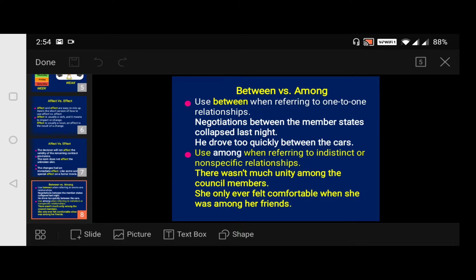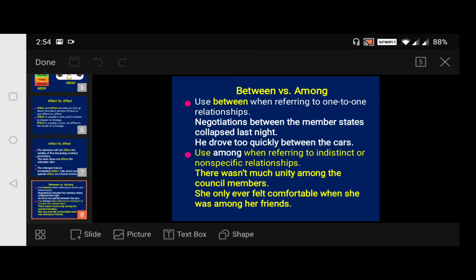Now coming to among. Use among when referring to indistinct or non-specific relationships. There wasn't much unity among the council members. She only ever felt comfortable when she was among her friends. Among in the sense of many. So when referring to some non-specific relationships.